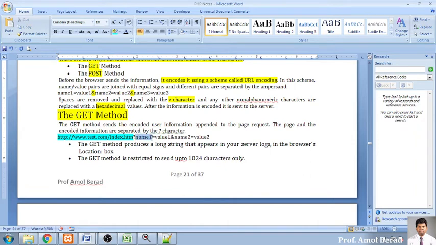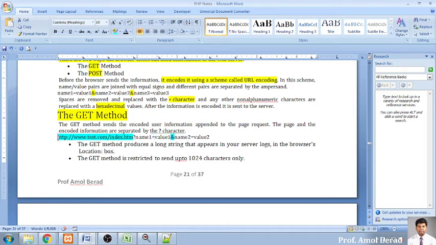So name1 is the variable with its value, and name2 is another variable, and this is the ampersand sign. So are you clear with the three different symbols? Three different symbols are used. ये आपको पता होना बहुत जरूरी है कि equal to sign, ampersand sign और ये question mark.